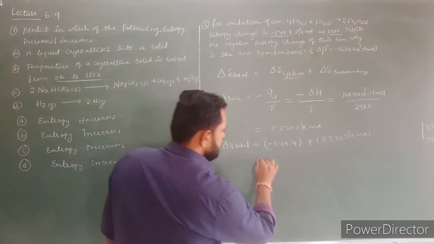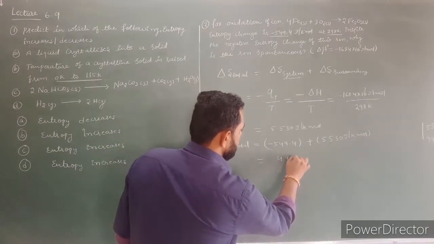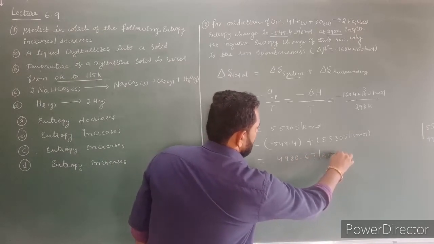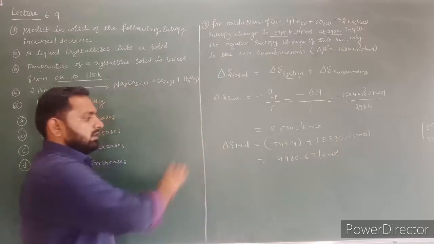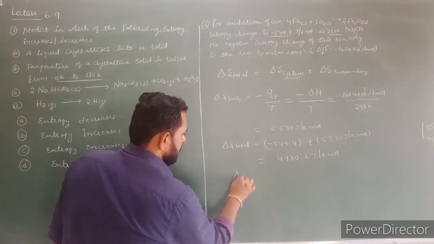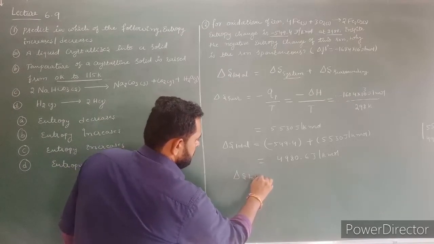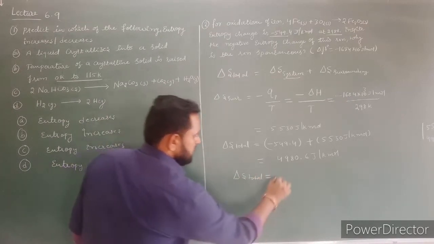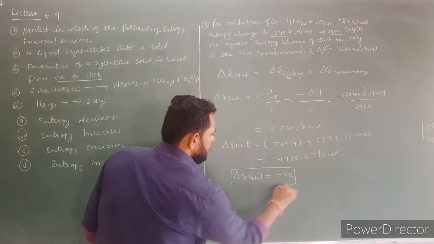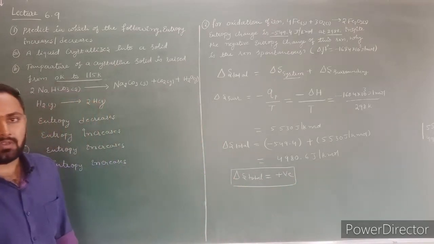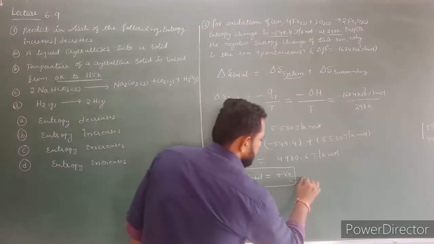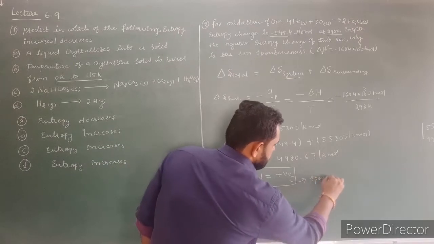After subtraction, you will get 4980.6 joules per Kelvin mole. Here the total entropy change value is positive. If total entropy change value is positive, then the process is spontaneous process. It is spontaneous process.